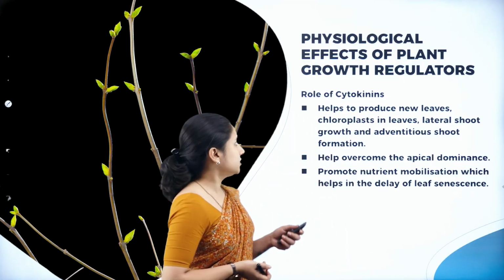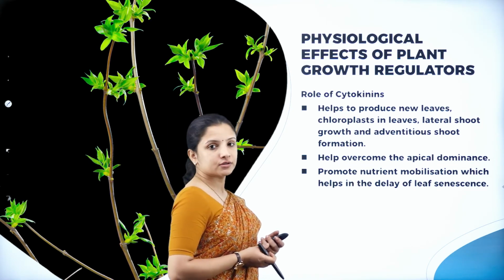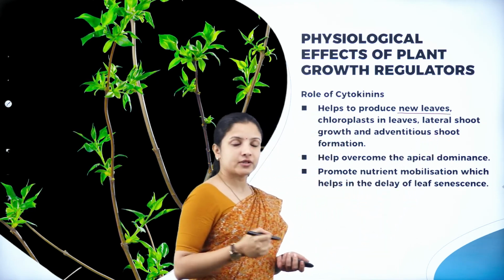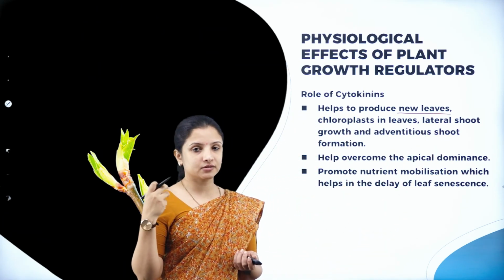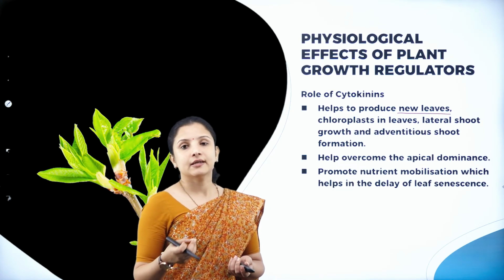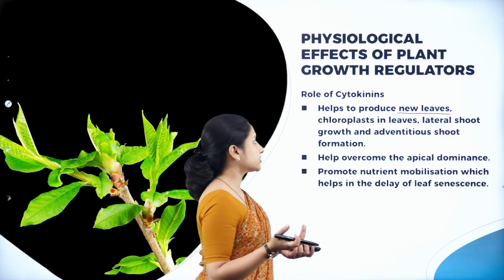Next, talking about the role of cytokinins. Cytokinins help the plant to produce new leaves. Why? Because they are usually found in the shoot apical bud region, the internodal region, all those places.